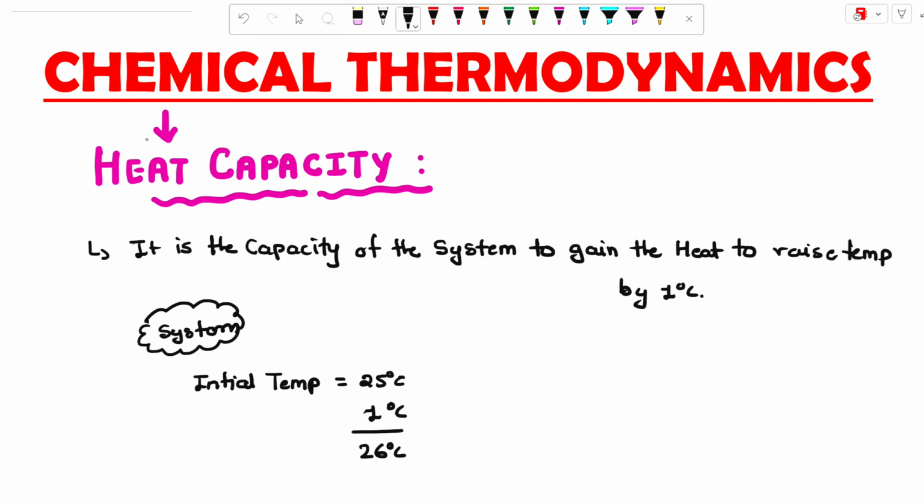If you are considering one system, if the initial temperature is x, and at x temperature you apply some kind of energy, or some kind of heat, and raise the temperature by 1 degree, then this 1 degree Celsius raised temperature is known as the heat capacity.